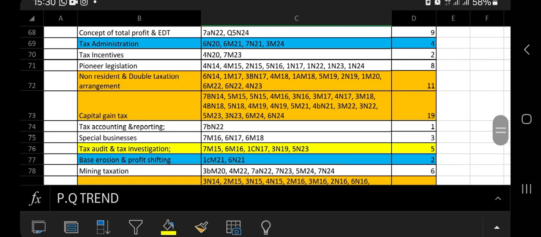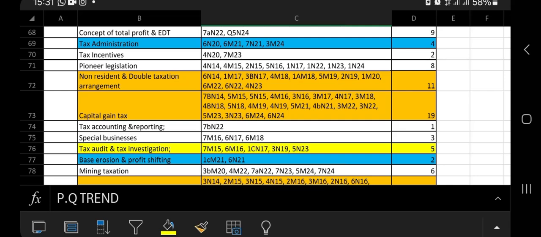Next is your non-resident and double tax arrangement. Now, this was last examined in November 2023. Please take note that wherever you see N, it stands for November, while M stands for May. So for this non-resident and double taxation, the first date is 6N14. That means question 6, November 2014. So this was last examined in November 2023, and it's highly probable in your May 2025 examination.